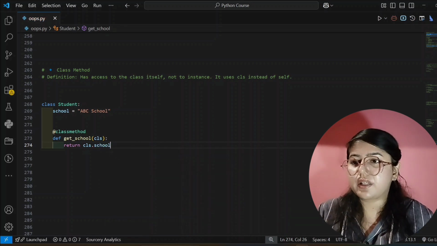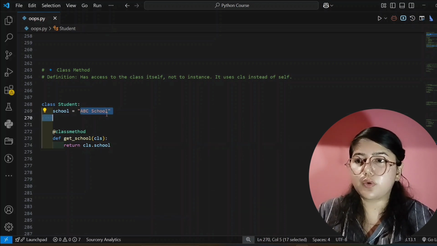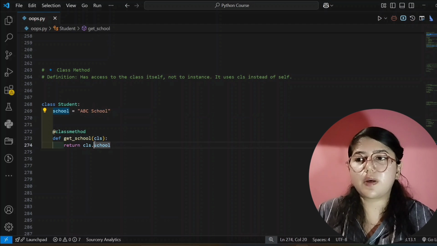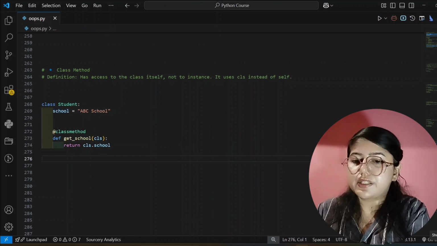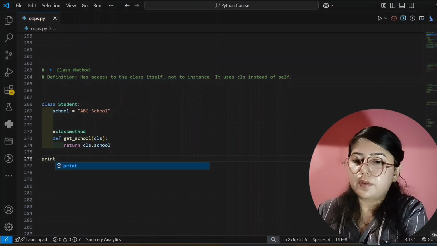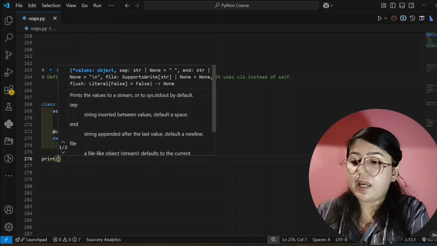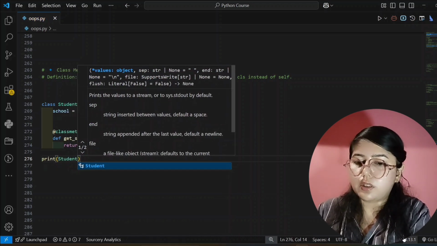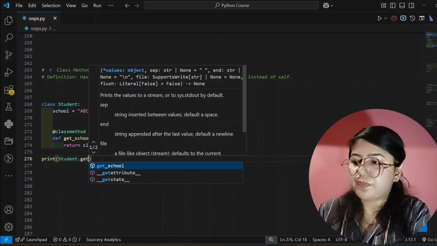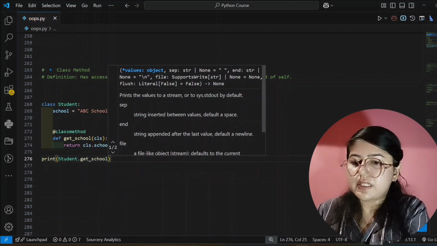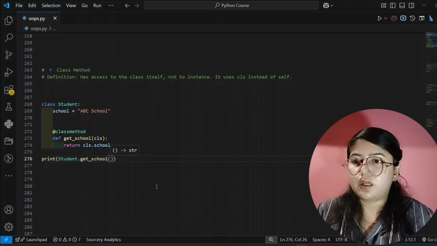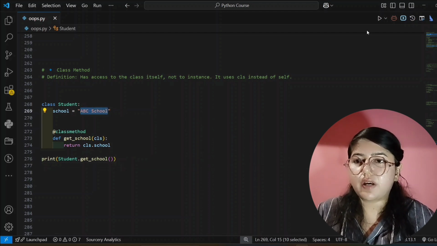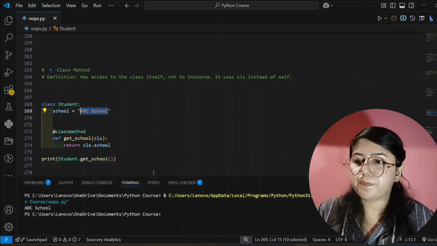Okay, so we have written here school. Why school? Because this value we want to print as output, and it is stored here in school. That's why I'm writing school here. And here I will print this. See here, I am directly writing the class name, what was written in the definition, and .get_school, obviously, and parentheses, empty because we have already given the value here. Now I will run this code. See here, it's showing ABC school.